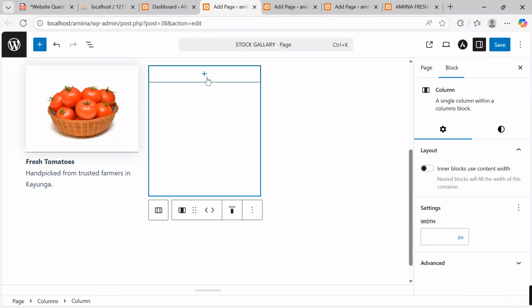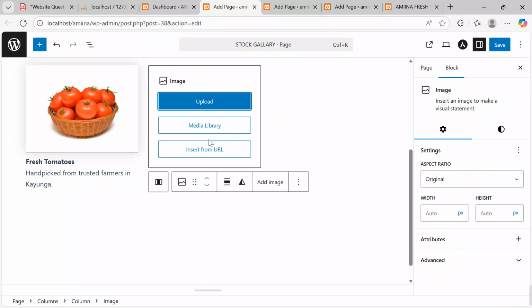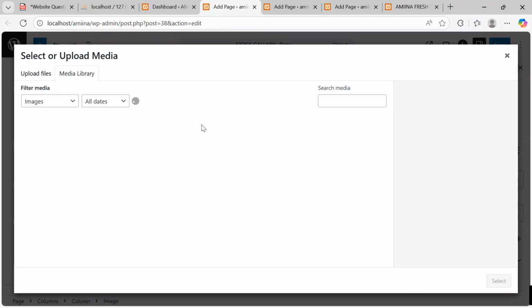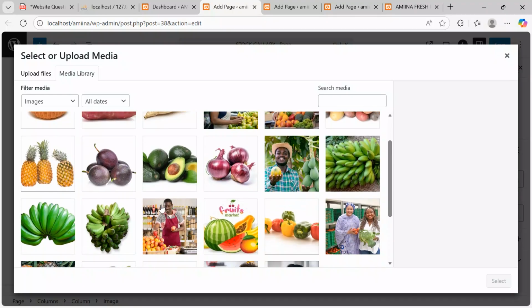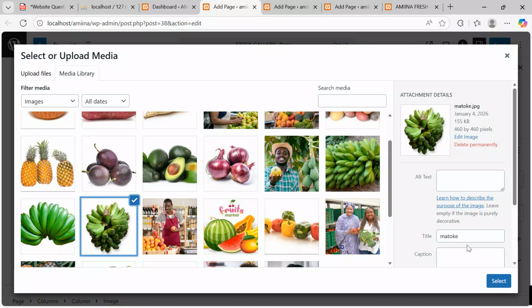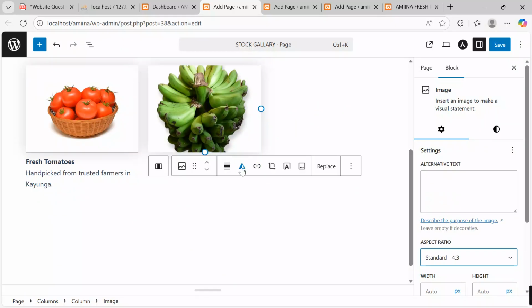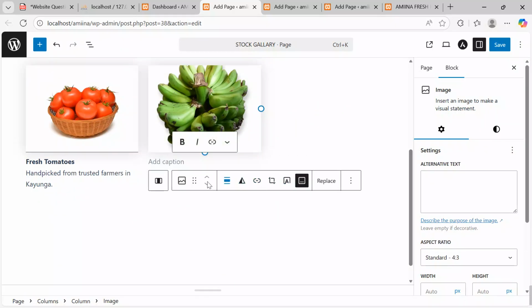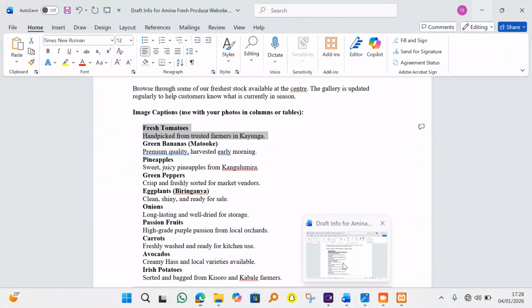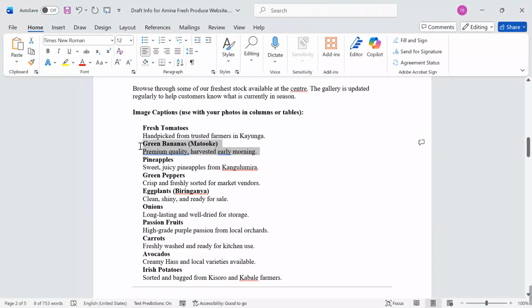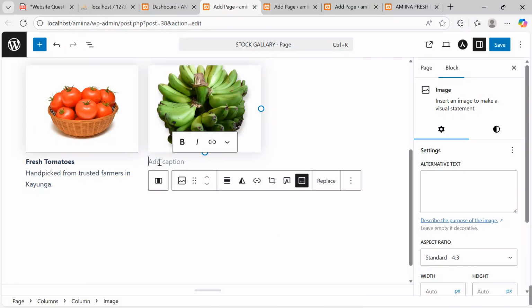Then I will move on to this. Click over here. Add image. Media library. I want to add other images. Let me take this. Click select. Then go to aspect ratio. Keep standard. Come over here. Want to add some captions. Get back to our support document. Over here. Ctrl C. The banana. Come and then say Ctrl V.